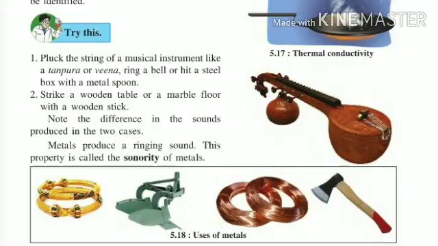Now students, try this. Pluck the string of a musical instrument, you can observe in this picture, like a tanpura or veena. Ring a bell or hit a steel box with a metal spoon. Strike a wooden table or a marble floor with a wooden stick. Note the difference in the sounds produced in the two cases. Metal produces a ringing sound. This property is called the sonority of metals. Observe picture 5.18. You can see the different uses of metals in it.